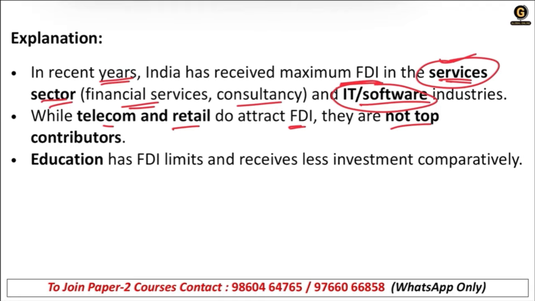These are the industries which are coming the maximum in India as compared to telecom and retail. Education has FDI limits and receives less investment by comparison. So basically, education has its limits. Only that much of education facilities or services are allowed to come in, and exceeding that limit is not allowed in India actually. Correct.